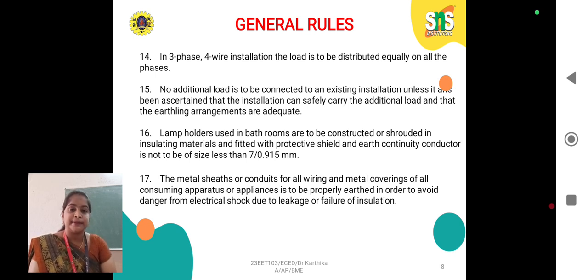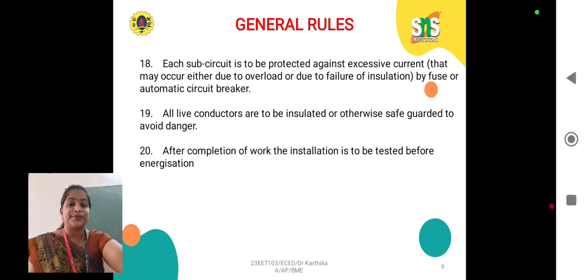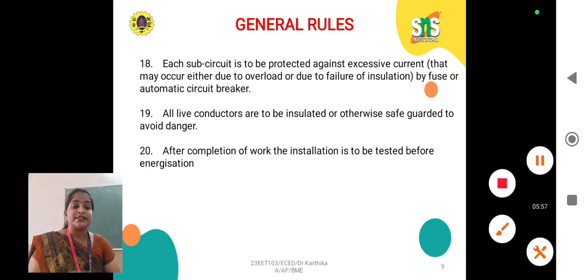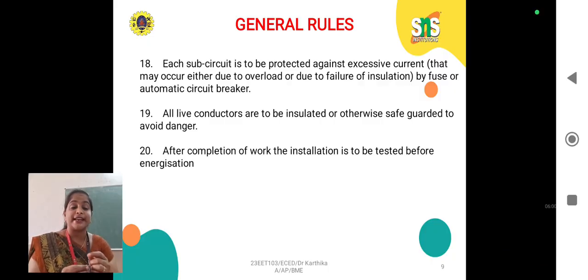The metal sheaths or conduits for all wiring and metal coverings of all consuming apparatus or appliances are to be properly earthed in order to avoid danger from electrical shock due to leakage or failure of insulation. See, each sub-circuit is to be protected against excessive current that may occur either due to overload or due to failure of insulation by fuse or automatic circuit breaker. All live conductors are to be insulated or otherwise safeguarded to avoid danger. After completion of work, the installation is to be tested before the energization.